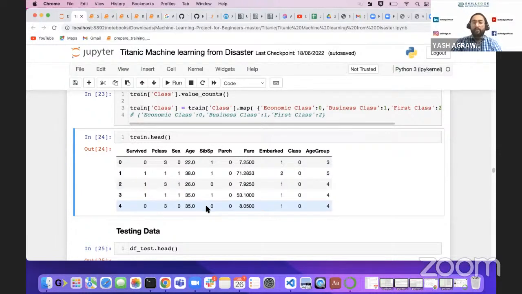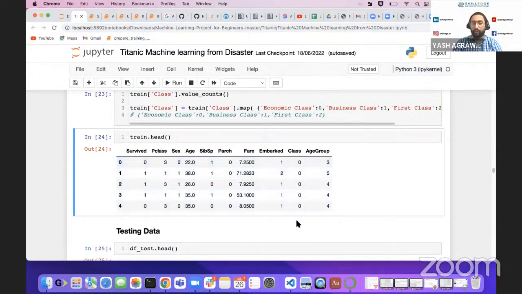Now, why did we do this part? The reason is that machine learning models only understand numerical values. They don't understand alphanumeric values. That's why we move towards the numerical side for each group. Age group is being transformed into numbers.